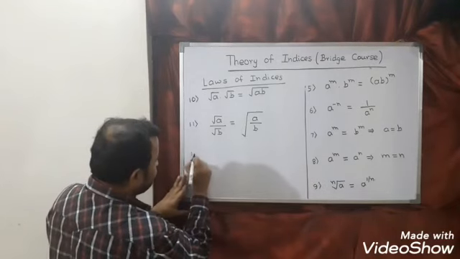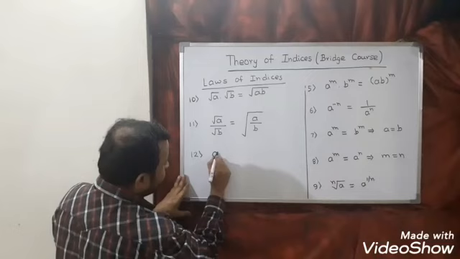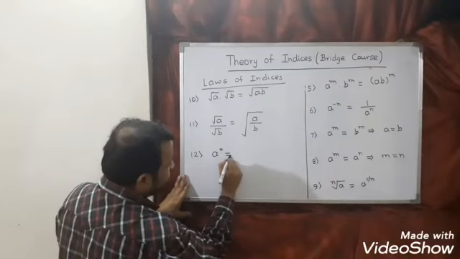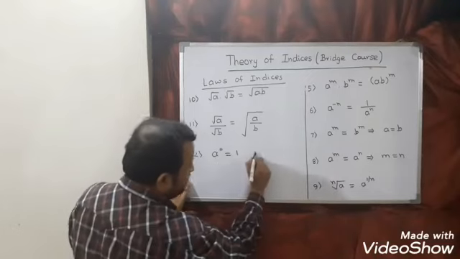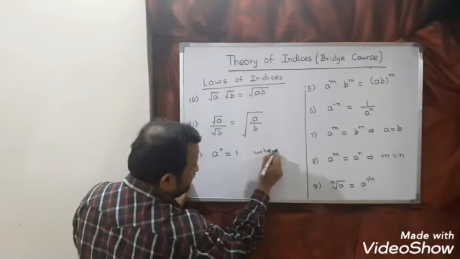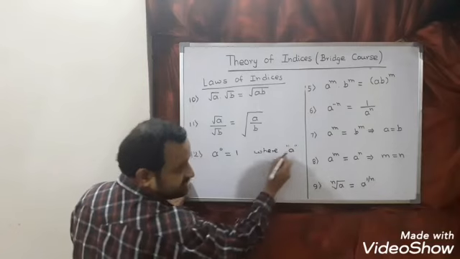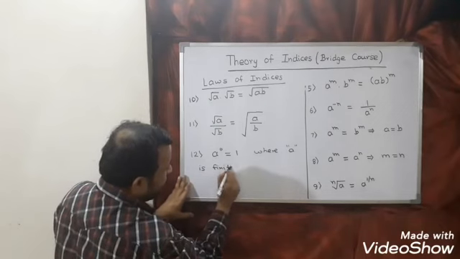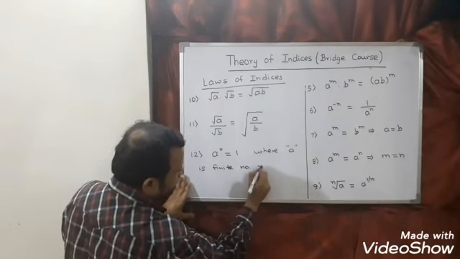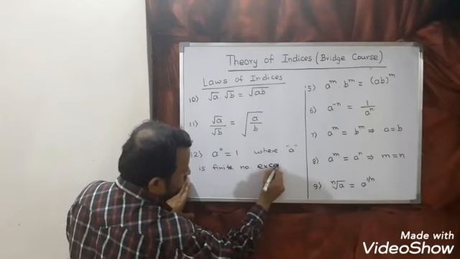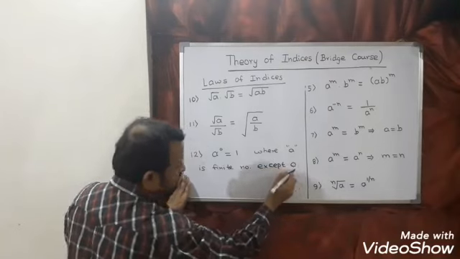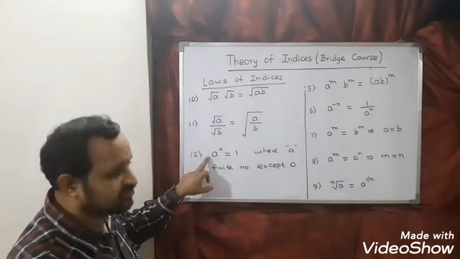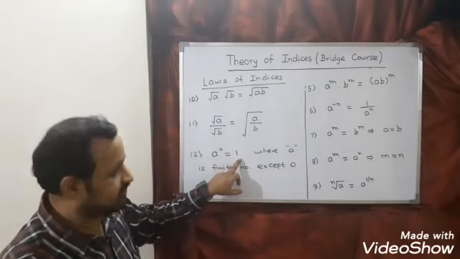And one more law is there, A power 0 is always equal to 1, where A is finite number except 0. That means 10 to the power 0, answer is 1.